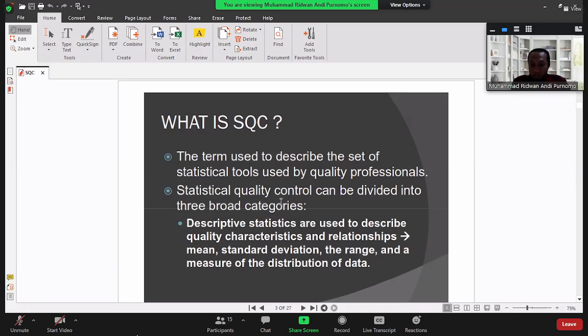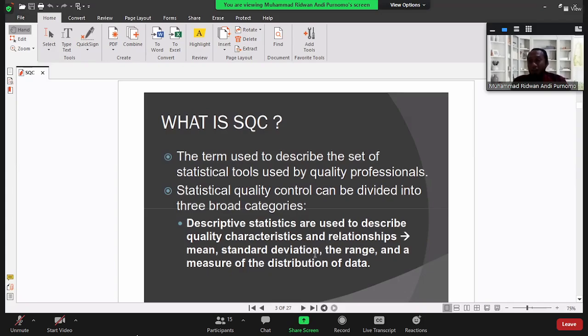Statistical quality control can be divided into three broad categories. This one: descriptive statistics are used to describe quality characteristics and relationships. So here we will use the mean. Mean is average. I think you already learned about this in senior high school. Standard deviation, I think you already know about this as well. And the range. The range is the maximum and the minimum data, and then we subtract them. We subtract the minimum data from the maximum data, and we get the range of the data.